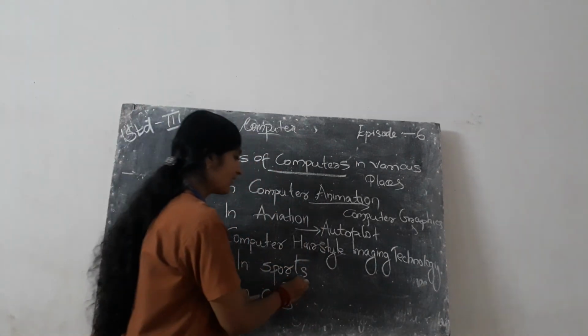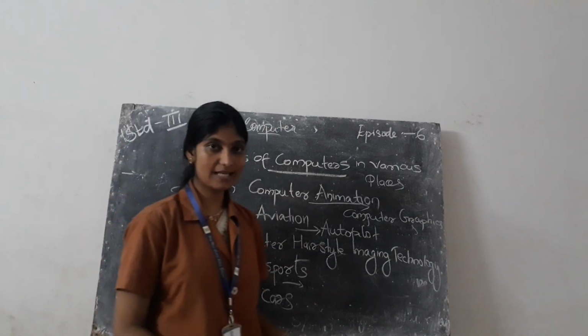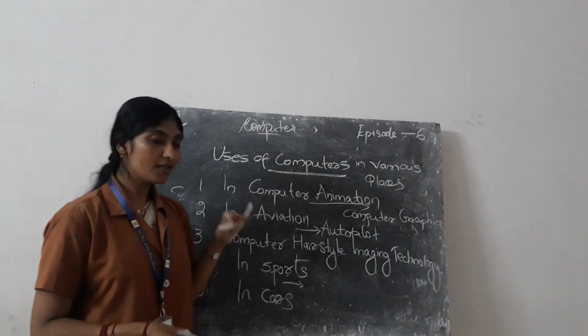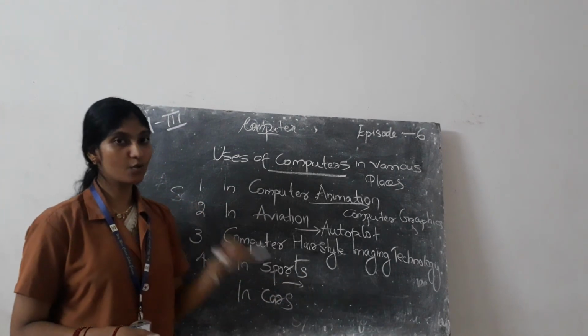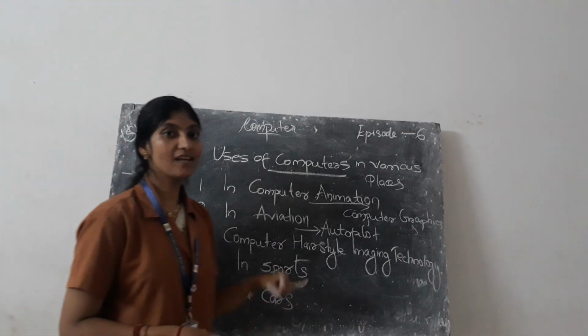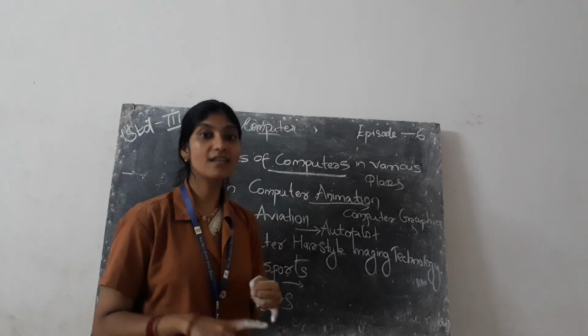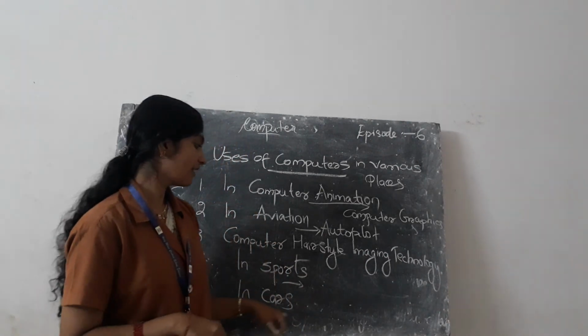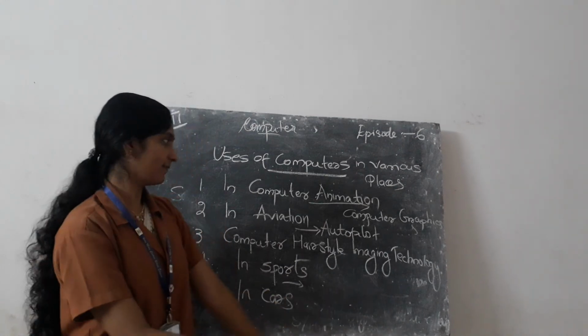Then in sports, we know there is a large big screen during a match which displays the scoreboard, and the scoreboard is controlled by a group of computers. In cars, it is used for monitoring engine emissions. Then it is used in the navigation system, etc.